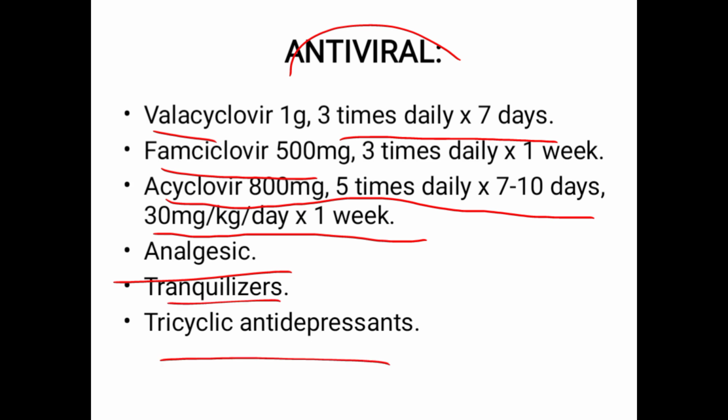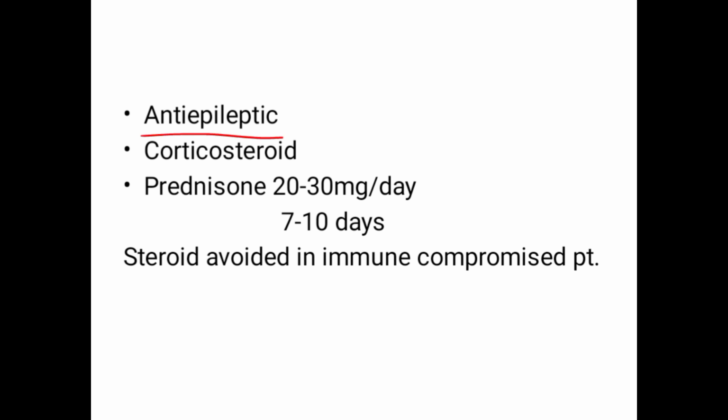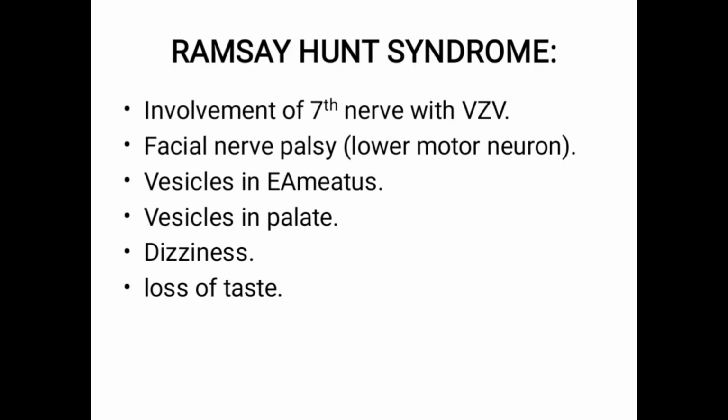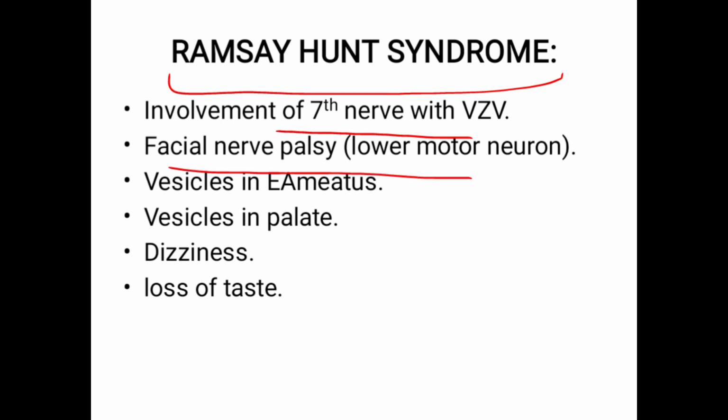tranquilizers, and also antidepressants. Anti-epileptic drugs. Corticosteroids, prednisone 20 to 30 milligram per day for 7 days, and steroids should be avoided, especially in immunocompromised patients. We also have Ramsay Hunt syndrome, which involves the seventh nerve with the varicella zoster virus, which is your facial nerve, and in this varicella zoster is also involved. Facial nerve palsy of the lower motor neuron type is involved, and you have vesicles in your external auditory meatus, even vesicles on the palate. The patient feels dizziness and loss of